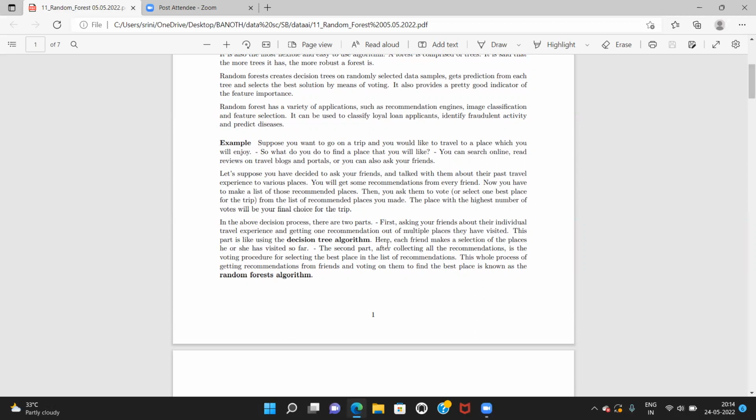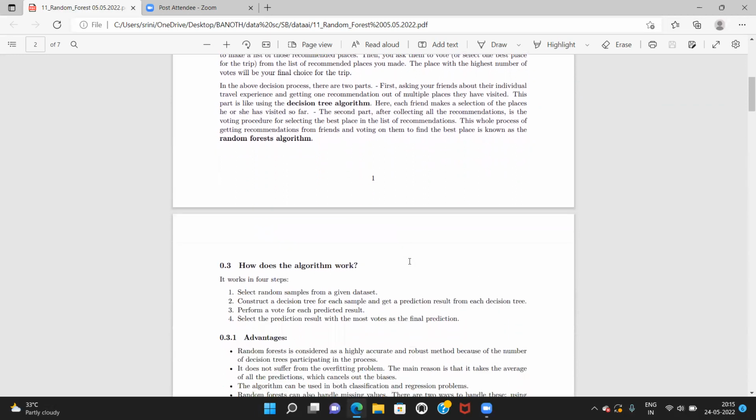Here, each friend makes a selection from the places he or she has visited so far. The second part, after collecting all the recommendations, is the voting procedure for selecting the best place in the list of recommendations. This whole process of getting recommendations from friends and voting on them to find the best place is known as the random forest algorithm. Understand, right?